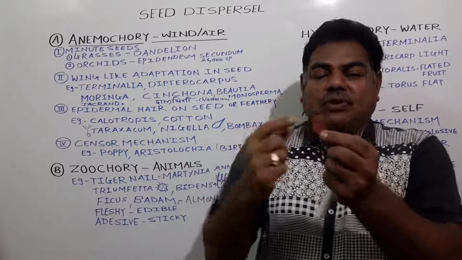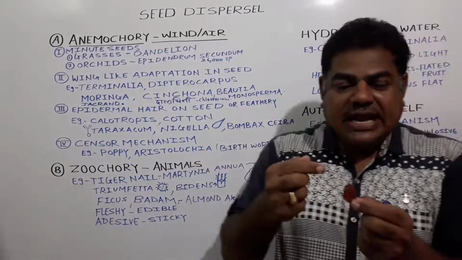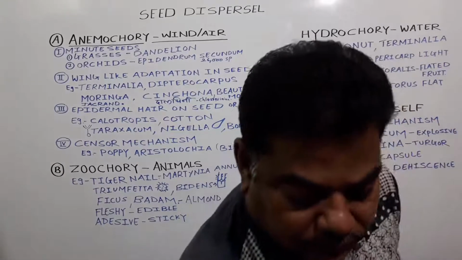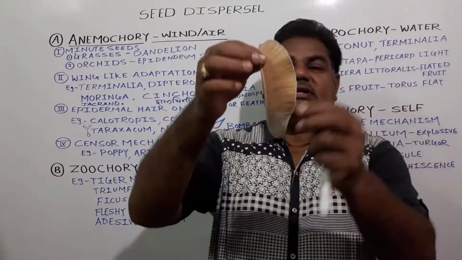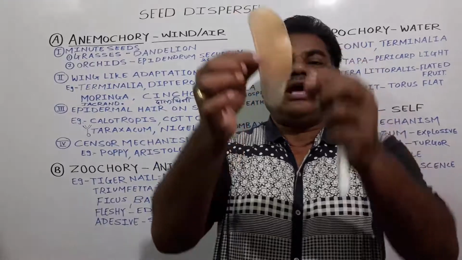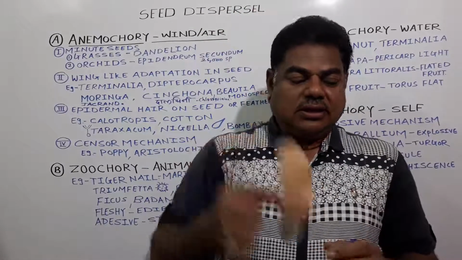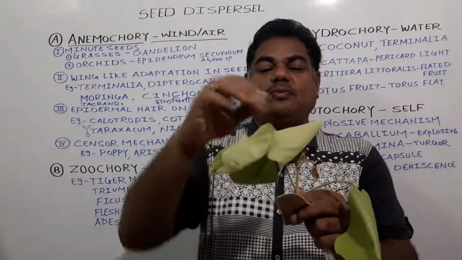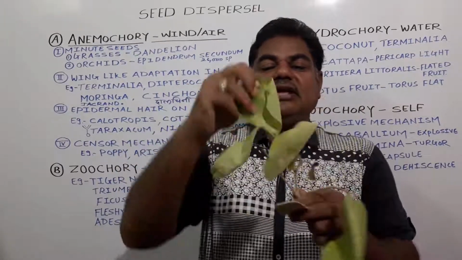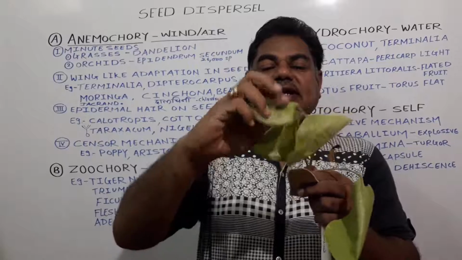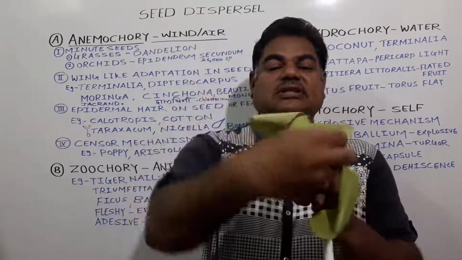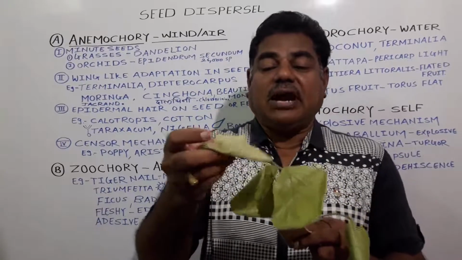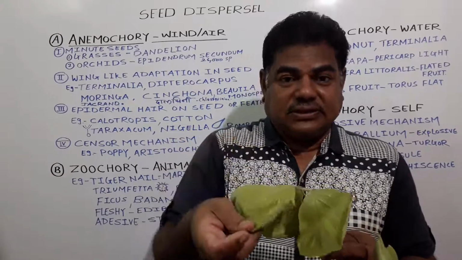And this plant we call Butea monosperma. It is a leguminous plant, and its fruit is like this. See, this is the fruit of Butea monosperma. This one is the leaf of Butea monosperma. See here, one leaflet, a second leaflet, and this one is the third leaflet. In Marathi we call it palas.